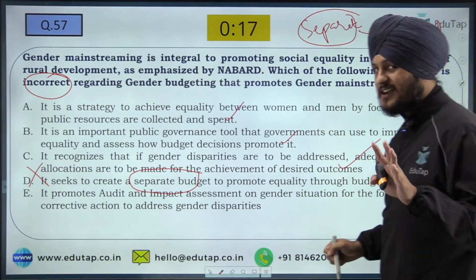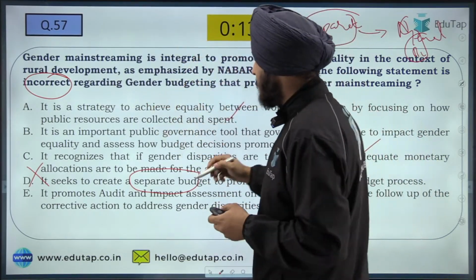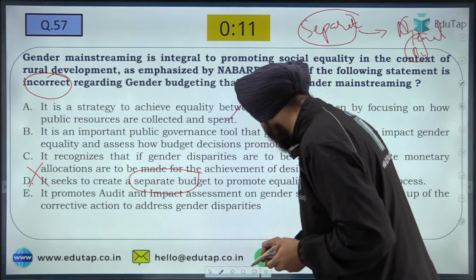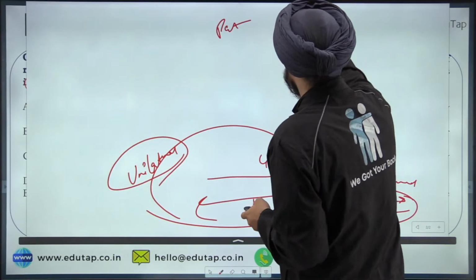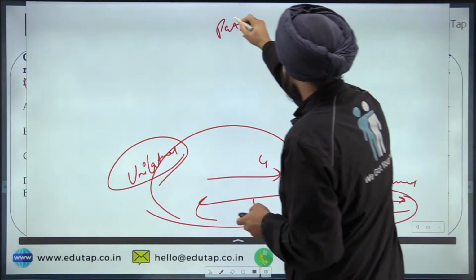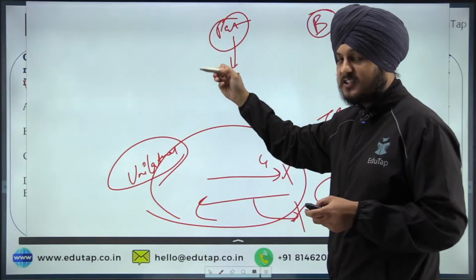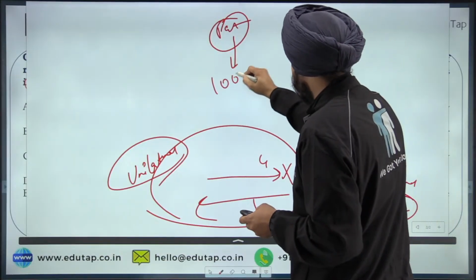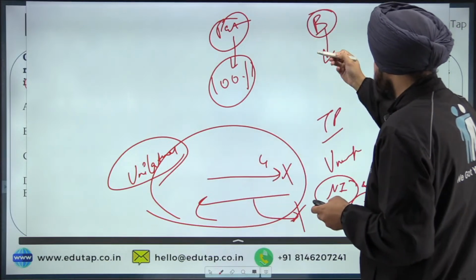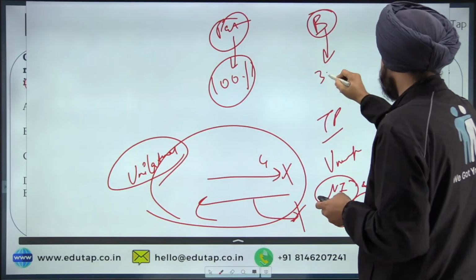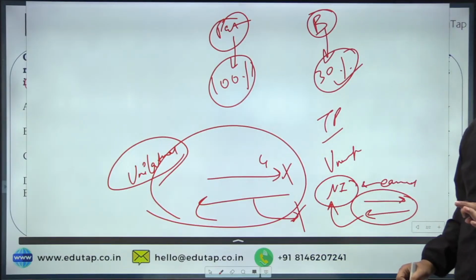The gender budget statement includes two parts, part A and part B. Part A includes those schemes under the gender budgeting statement that are 100% allocated towards women, whereas part B includes those schemes where at least 30% of the contribution should be towards women. So this is regarding gender budgeting.